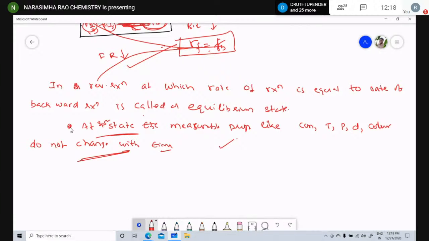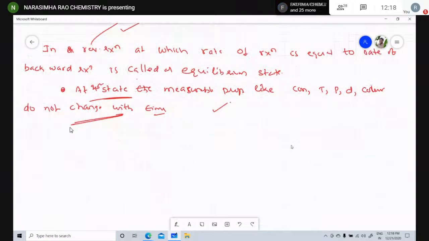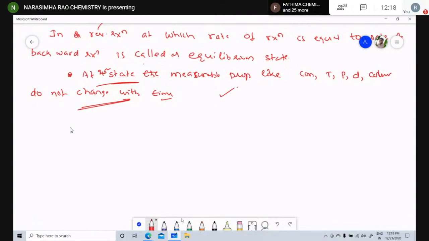Now, based on the process, equilibria are of two types. First one, physical equilibrium: equilibrium in a physical process is called physical equilibrium.